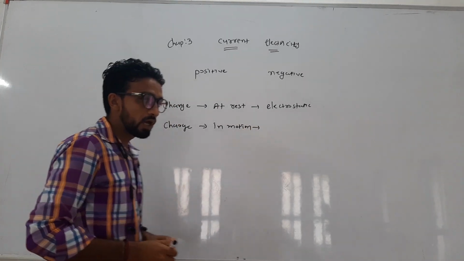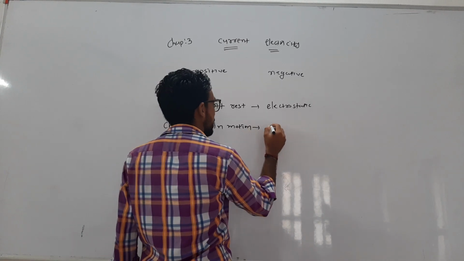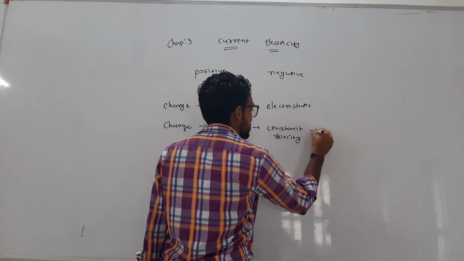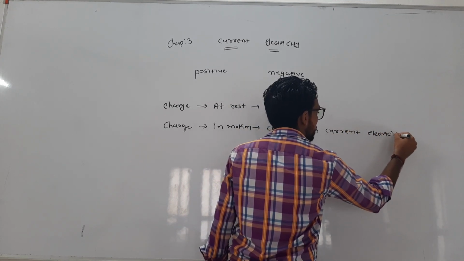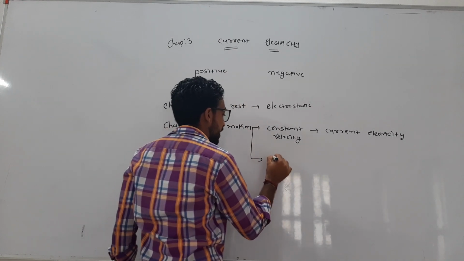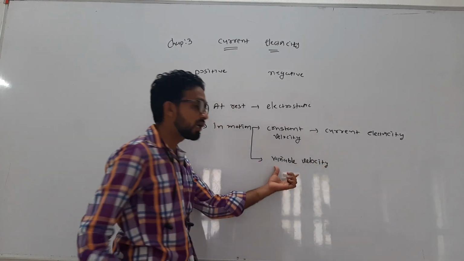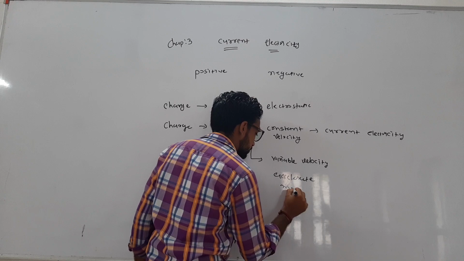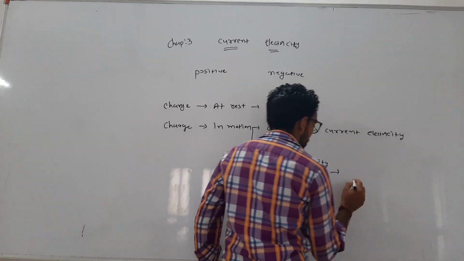Now we are going to study two branches. If charge moves with constant velocity, this branch is current electricity, or chapter number 3. And if charge moves with variable velocity, this is also known as accelerated motion. In this case, we are studying the branch that is electromagnetism.